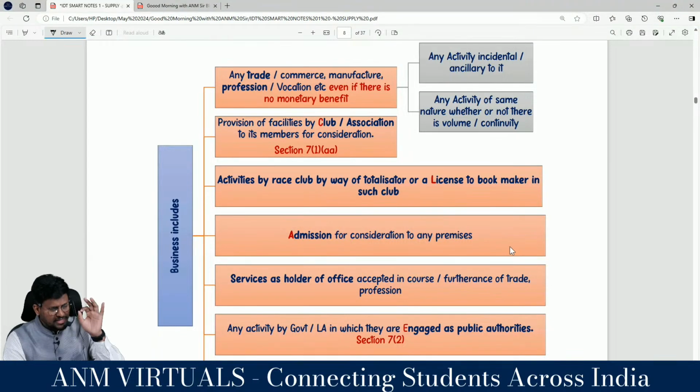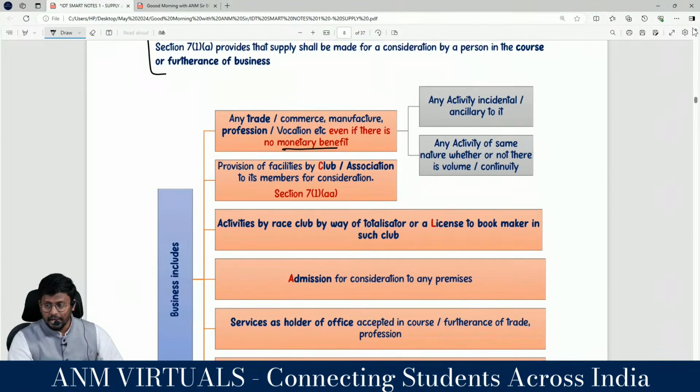What the GST Act is saying is that this activity will tantamount to business: any trade, commerce, manufacture, profession, vocation, even if there is no monetary benefit, or any activity incidental or ancillary to it, or any activity of the same nature whether or not there is volume or continuity. Whether there is volume or not, continuity or not, monetary benefit or not, all will tantamount to business.